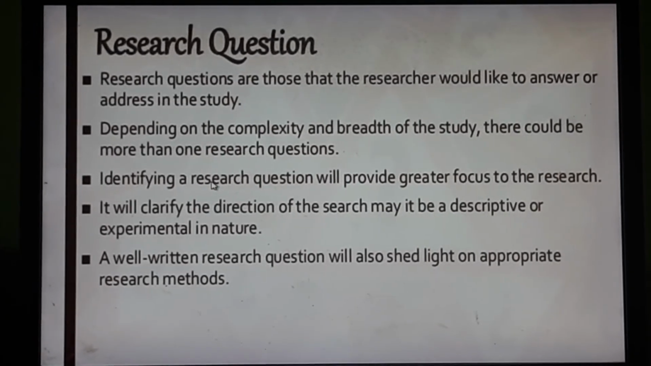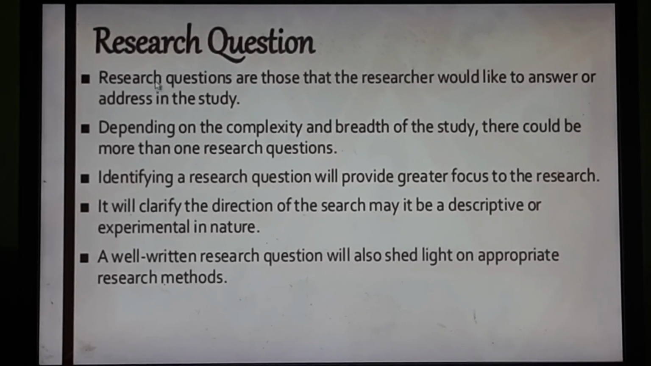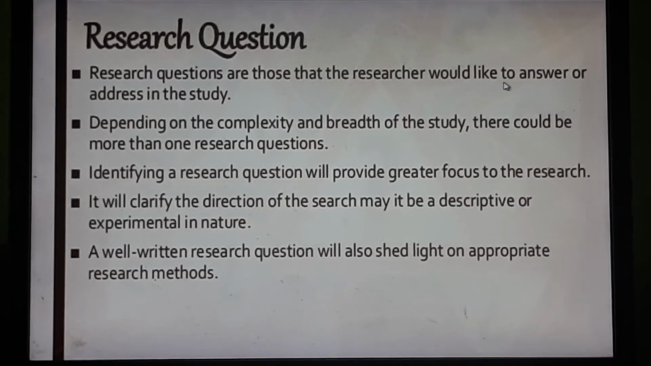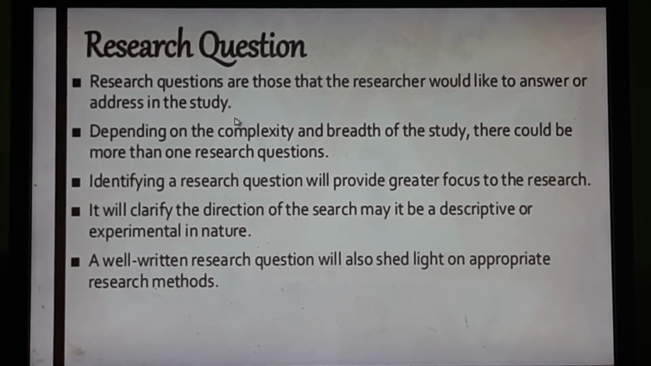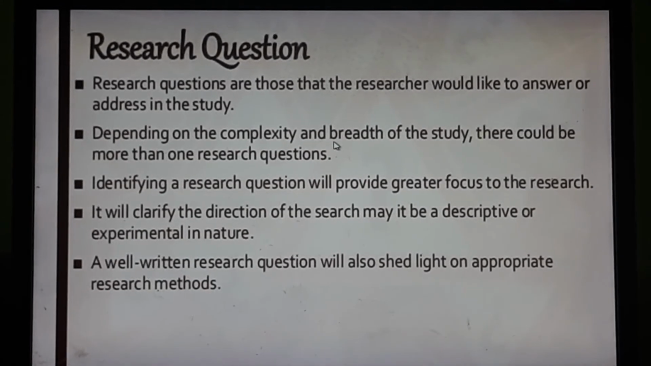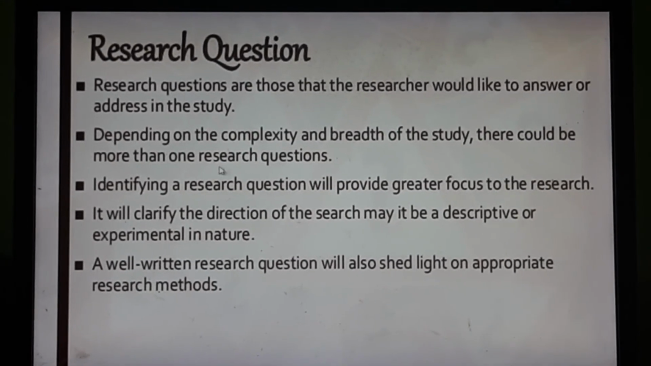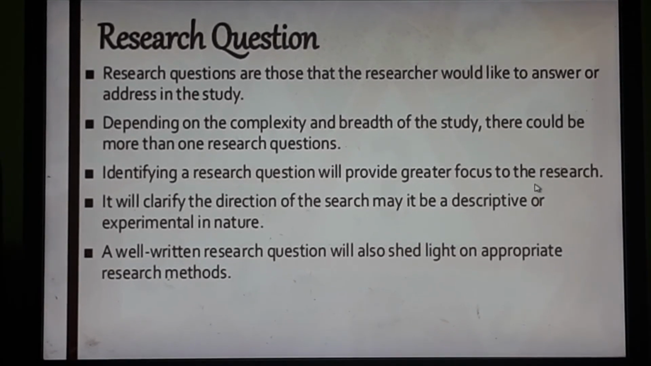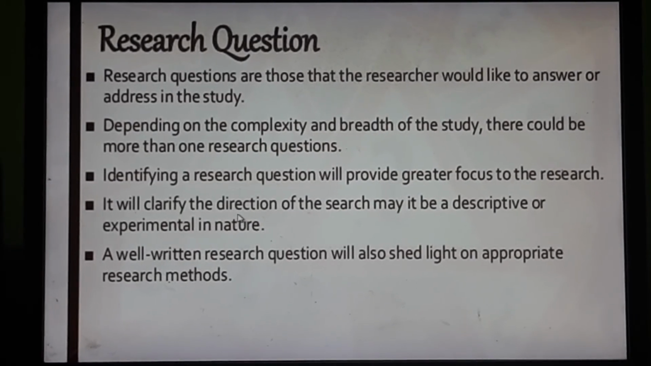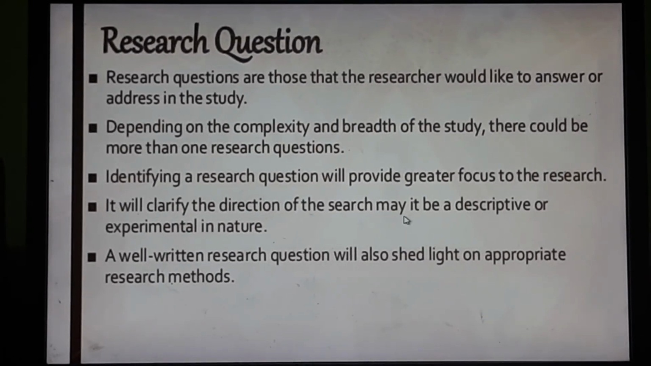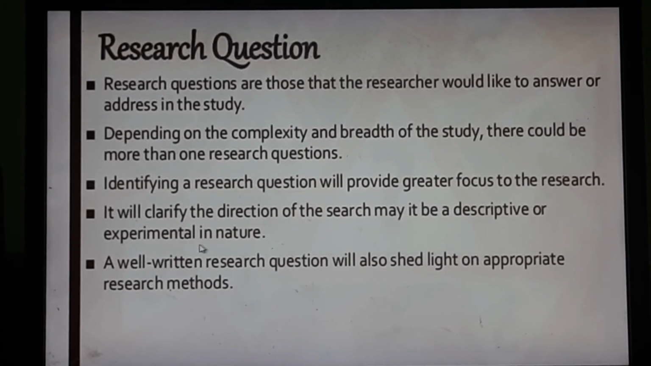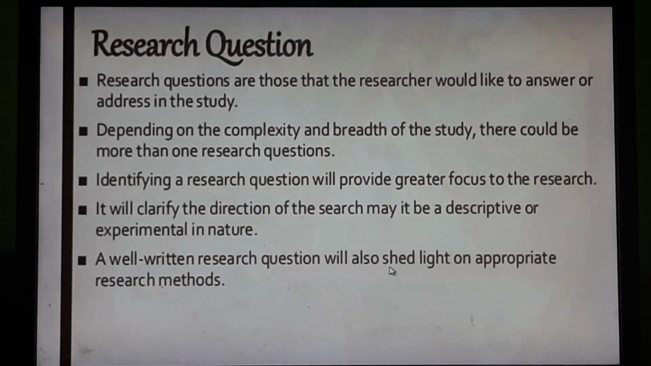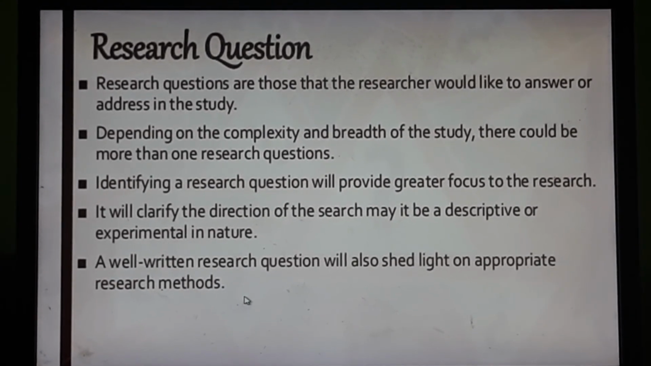Based on research problem, we identify research question. Now, research questions are those that the researcher would like to answer or address in the study. Depending on the complexity and breadth of the study, there could be more than one research question. Identifying a research question will provide greater focus to the research. It will clarify the direction of the search, may it be descriptive or experimental in nature. And a well-written research question will also shed light on appropriate research methods.